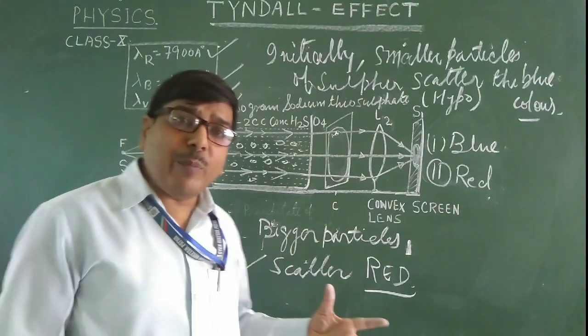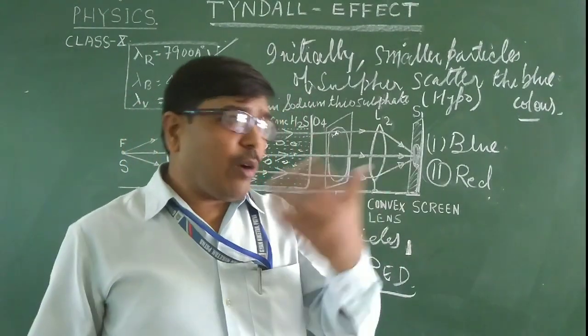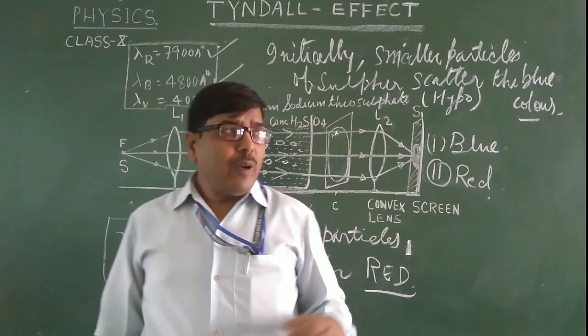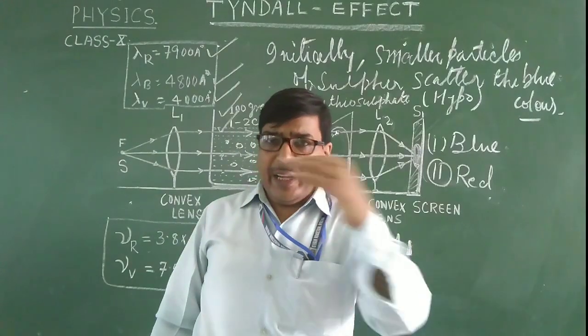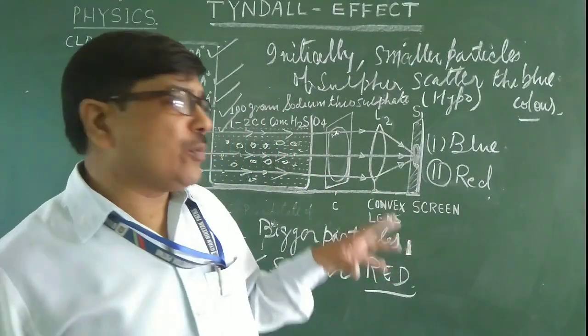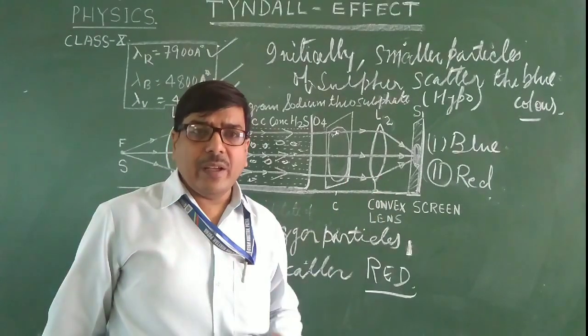There are some examples of this phenomenon which we can observe around us. If a beam of light passes through the canopy of a dense forest, the path of the beam becomes visible due to scattering.